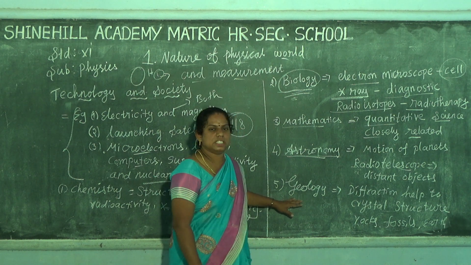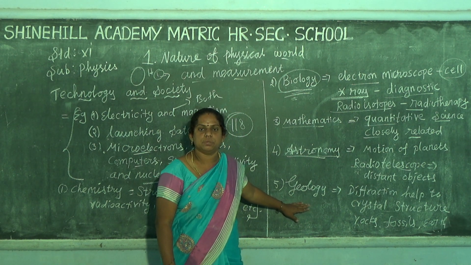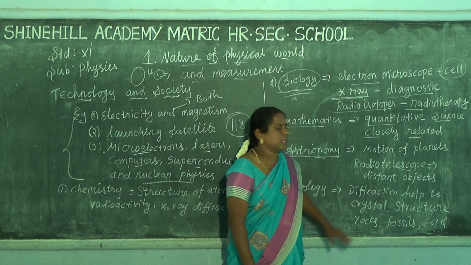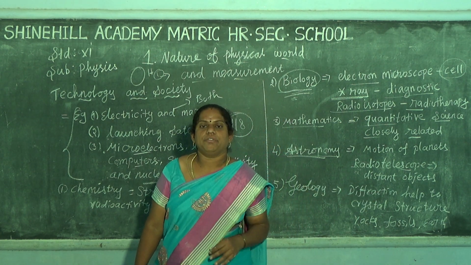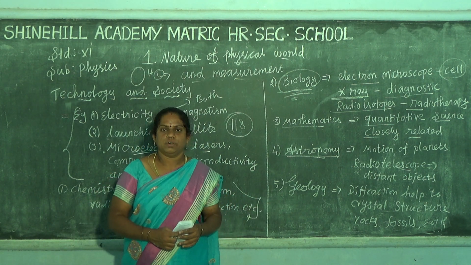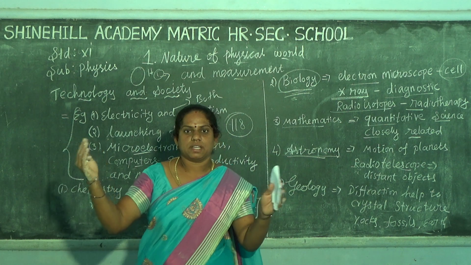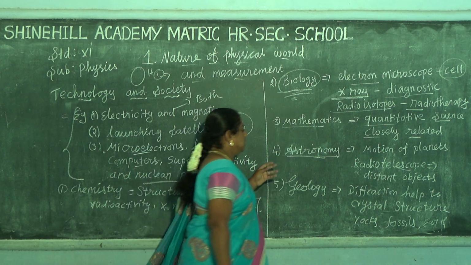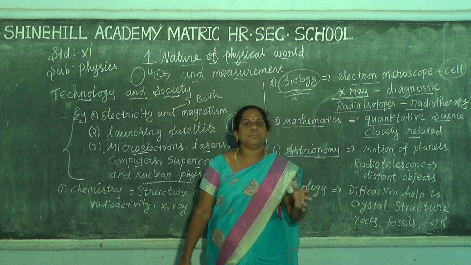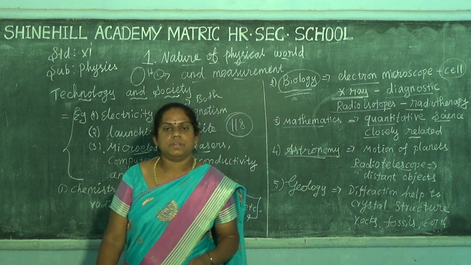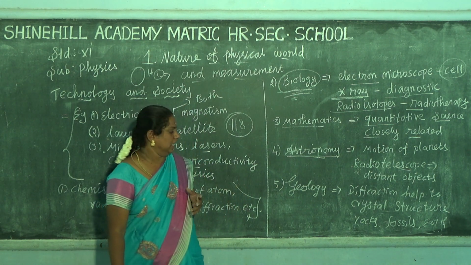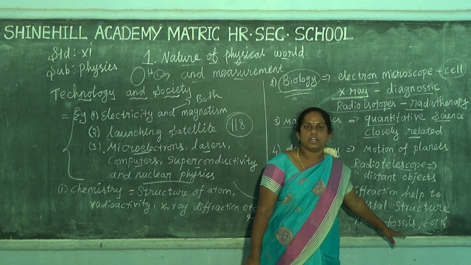Next one is geology. Geology means the study of the earth. Diffraction is helpful for the crystal structure of rocks. You already know rocks. We study the crystal structure of rocks, and also the age of rocks, the age of the earth, and fossil fuels.